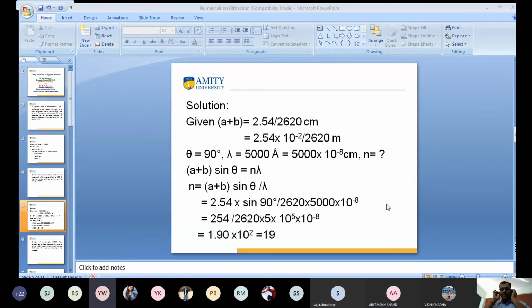Sir, mine is not exactly 19, but 18 something. Sir, perfect 19 is not coming, 19 something is coming. Yes, we have taken the whole number. 19.38, so I will take it 19. Vidhi, what do you answer? Sir, 19.4. Oh, you have taken whole number, so you take 19.